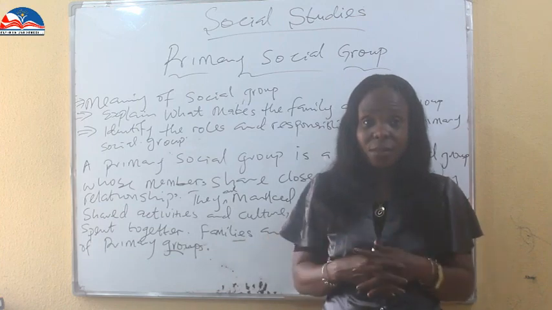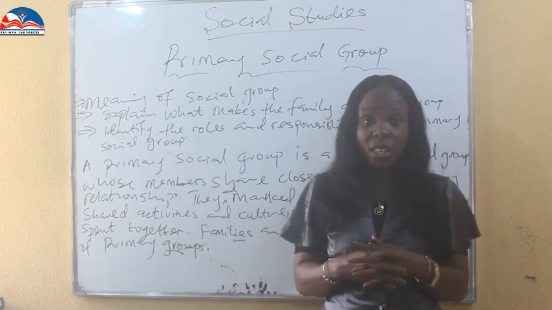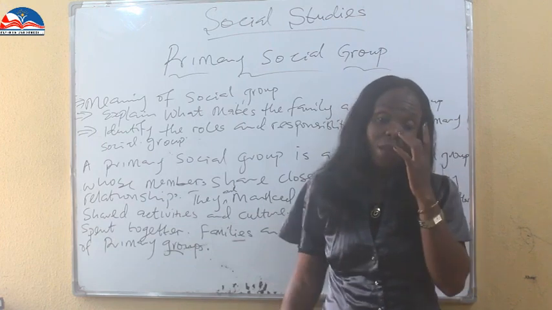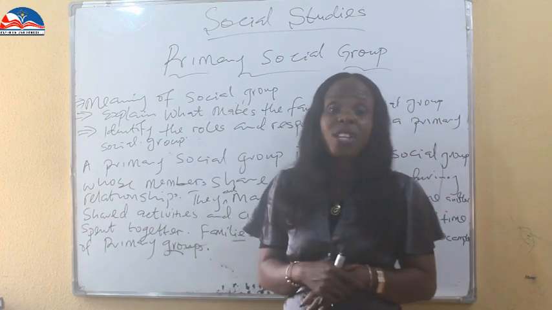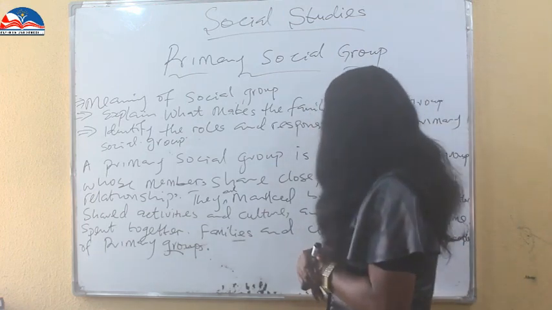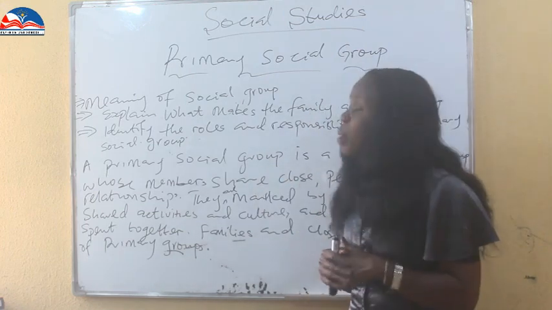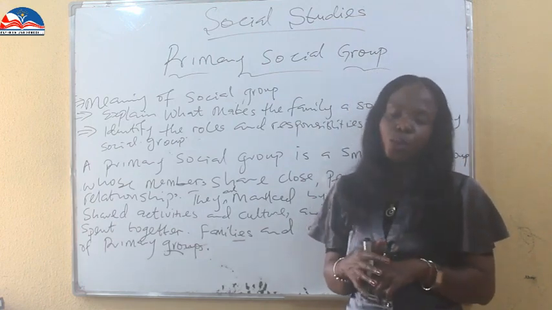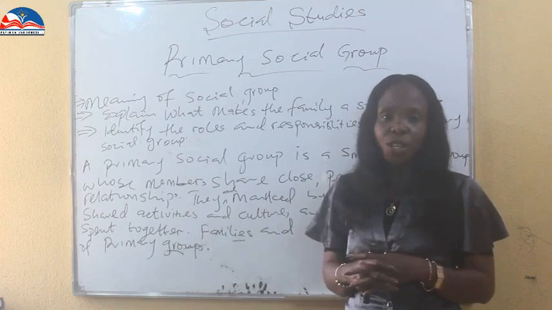They work as a team, and they are into each other. They care for each other. Have you seen where a family member is sick? How do other family members react? They take care of each other. So you see that the family is the number one social group, because they love and care for each other.